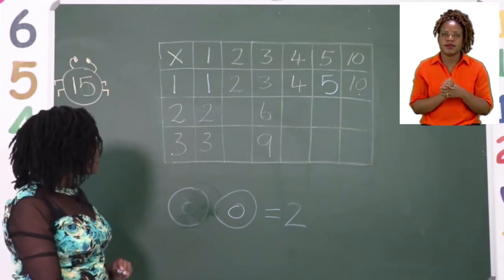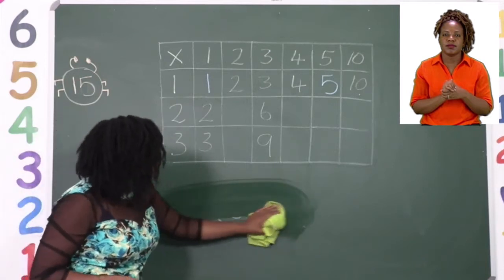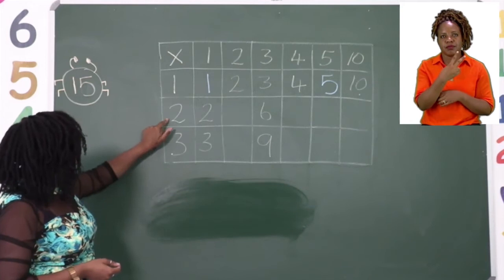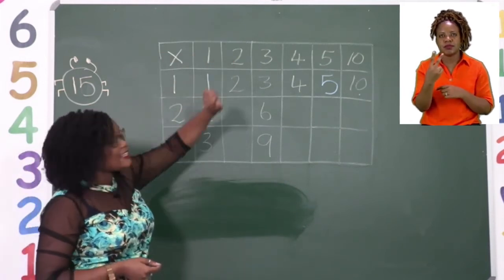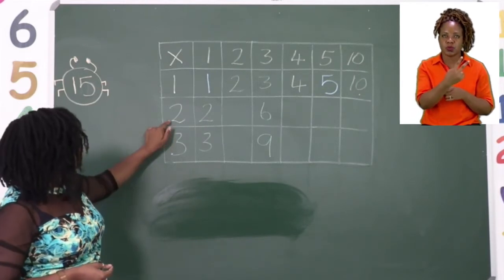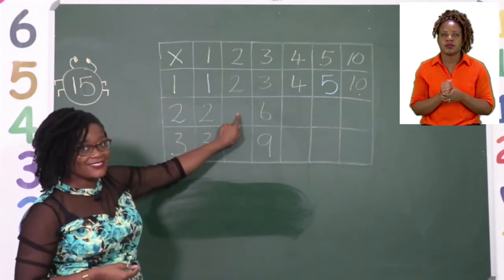Now let's move on and find out what the others say. We are going to now continue by saying 2 sets of 2. Let me say it again, and I want you to follow with your finger. 2 sets of 2 equals.